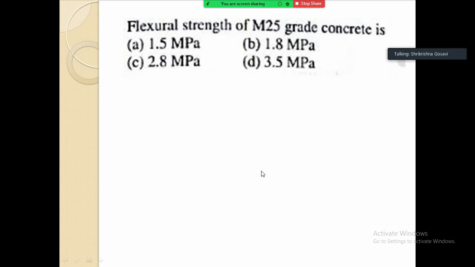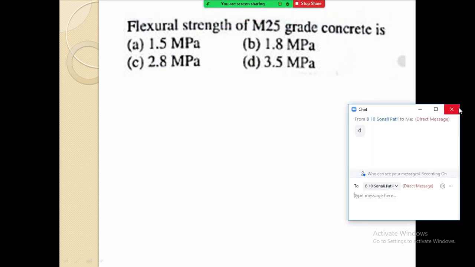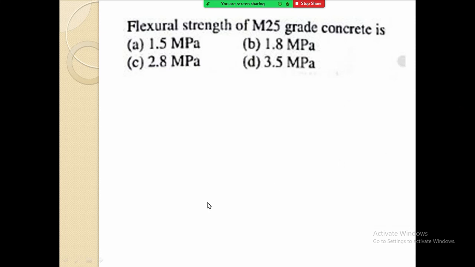Okay, next. Flexural strength of M25 grade concrete is. Let me know the answer. M30 grade concrete flexural strength was 3.83 in the last question. So the flexural strength of M25 grade concrete is. So the answer is D. Correct, 3.5 MPa. So the answer is D.